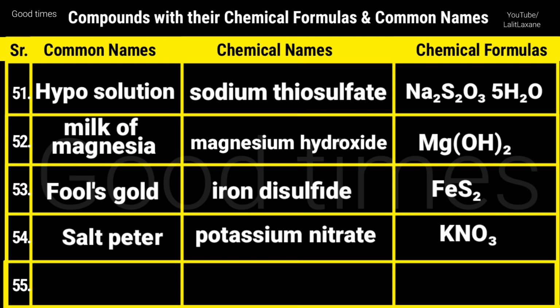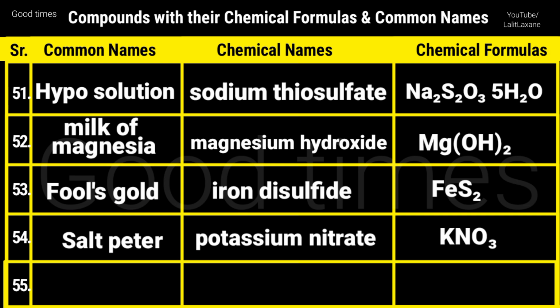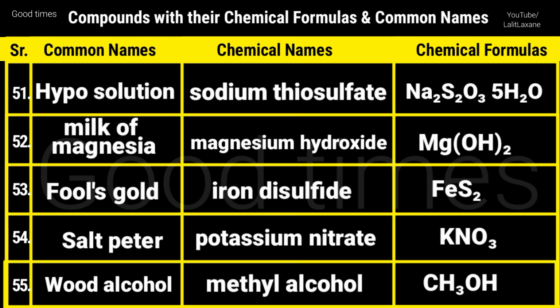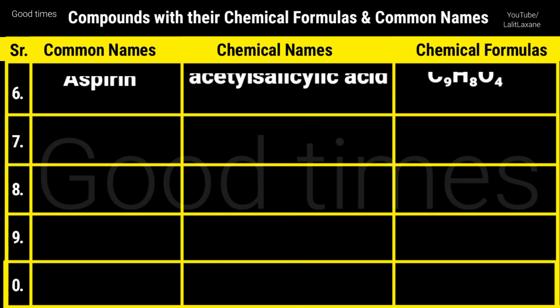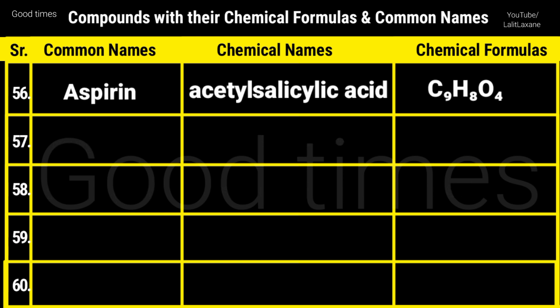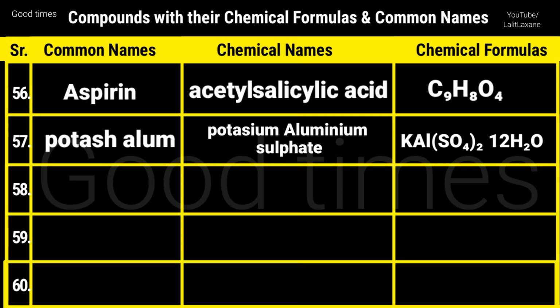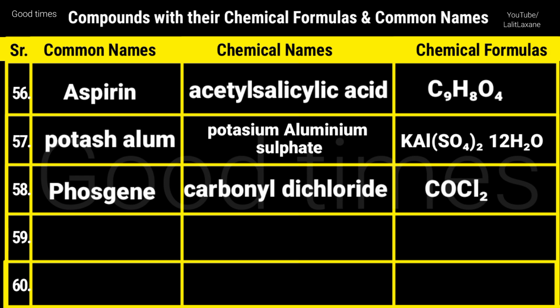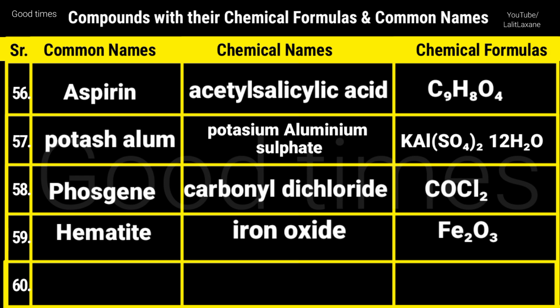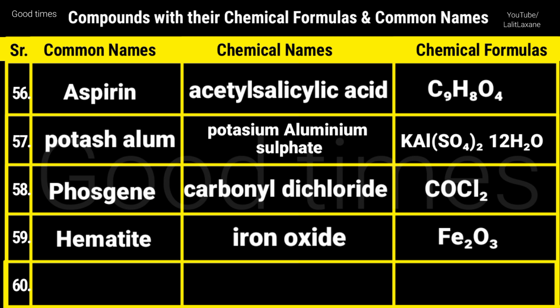Then saltpeter, that is potassium nitrate, KNO3. Wood alcohol, chemical name is methyl alcohol and formula is CH3OH. Aspirin, chemical name is acetylsalicylic acid, formula is C9H8O4. Potash alum, that is fitkari in Hindi, that is potassium aluminium sulfate dodecahydrate, KAl(SO4)2.12H2O. Phosgene, that is carbonyl dichloride, COCl2. Then hematite, iron oxide, that is Fe2O3.